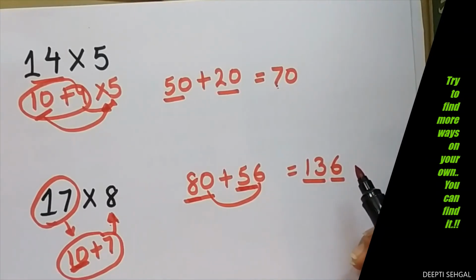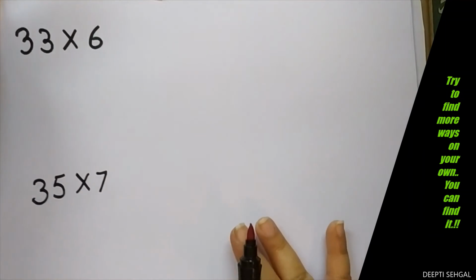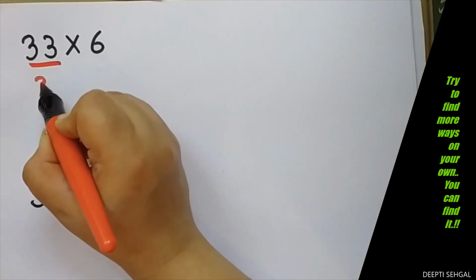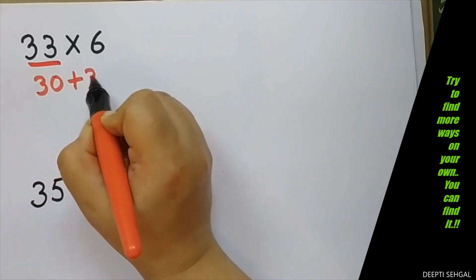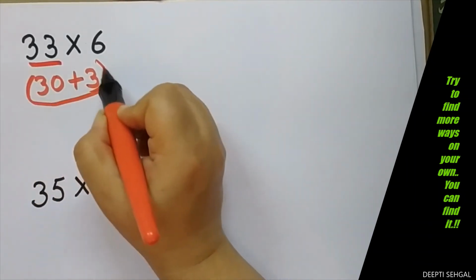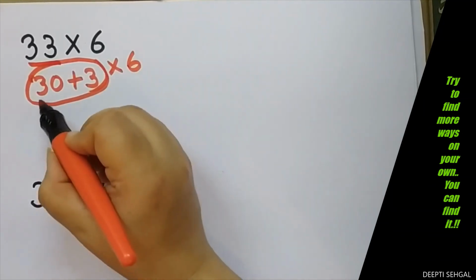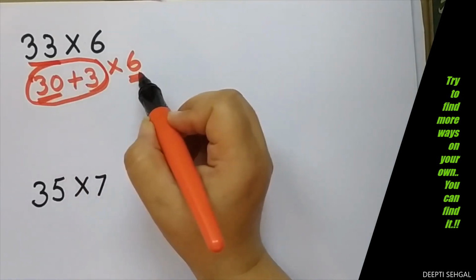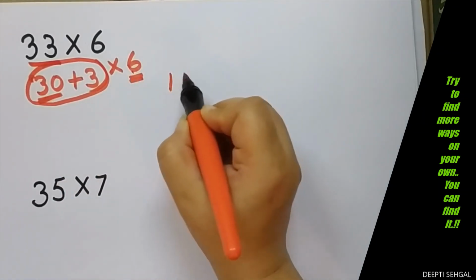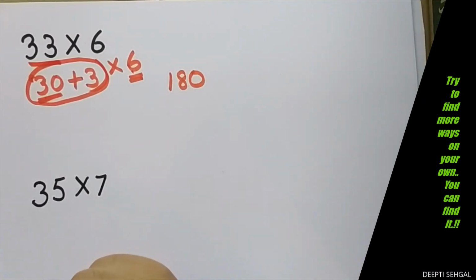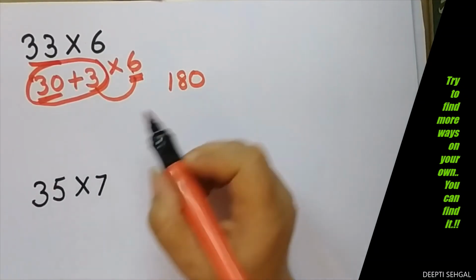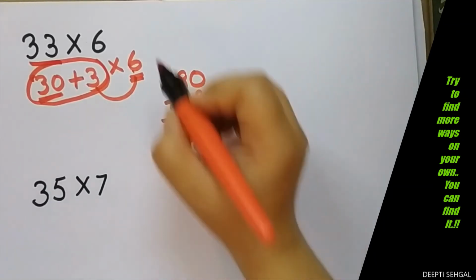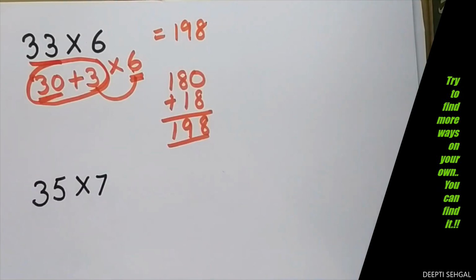Let's try one more example. Two more examples. 33 multiplied by 6. Again break it. 33 means 30 plus 3 multiply by 6. So 30 multiply by 6. What is 30 multiply by 6? 3 sixes are 18 and 0, 180, and 3 multiply by 6 is 18. Add them, 198 is the answer. Very quickly I can tell.